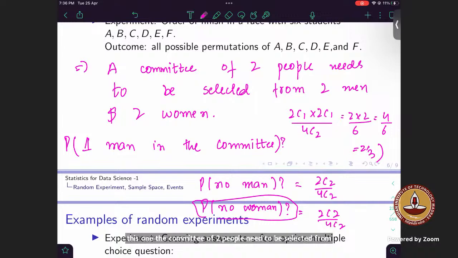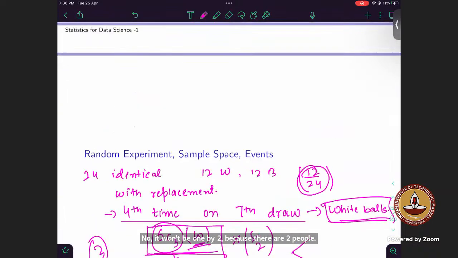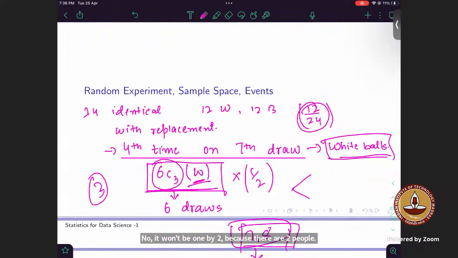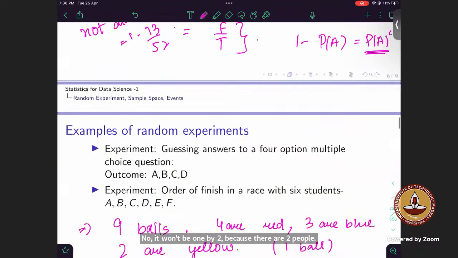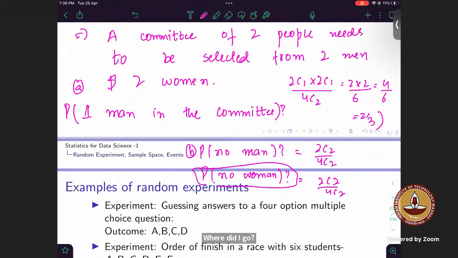Which part? Part first, sir. Probability of selecting 1 man in the committee.